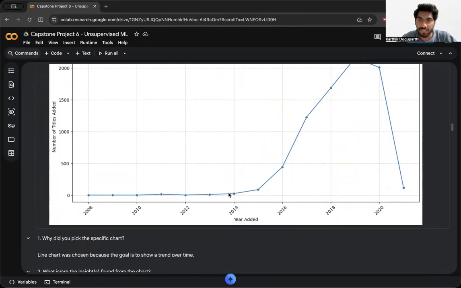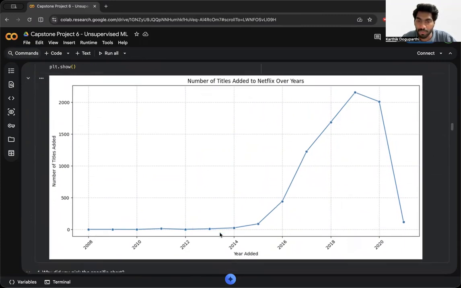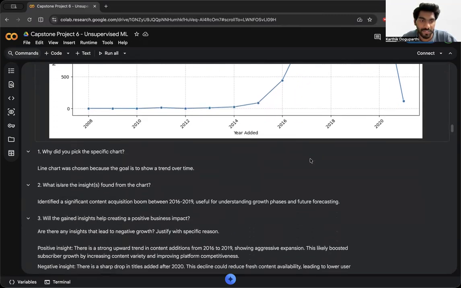And this is the content added into Netflix over the years. As you can see, it started from 2008 to 2020. There is a significant rise from 2016 to 2019, I guess, 2019. There is a significant spike in adding movies into the OTT platforms and Netflix.